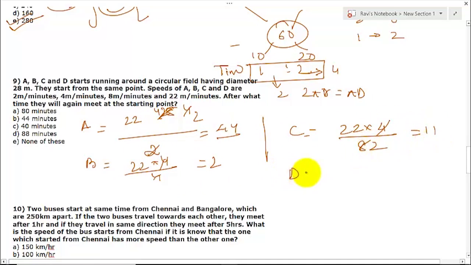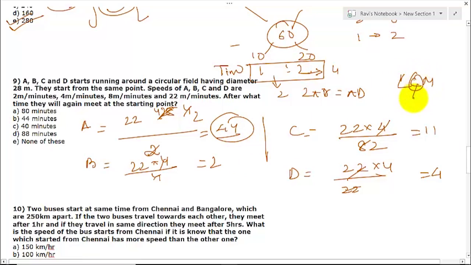Okay, so let us go for D. 22 into 4 divided by the speed, that is 22. How much is it? 4. So what we have to do is, after meeting, we have to find the ratio of the time. These are all time, so you have to take the LCM of all of them, because at that time it is the lowest common multiple. You see the word common, so it is the lowest also. So this is the minimum time they will meet at. It is 44. LCM is 2. Here it will be 22. So 11 and 4 will be 44. So the answer would be 9B.